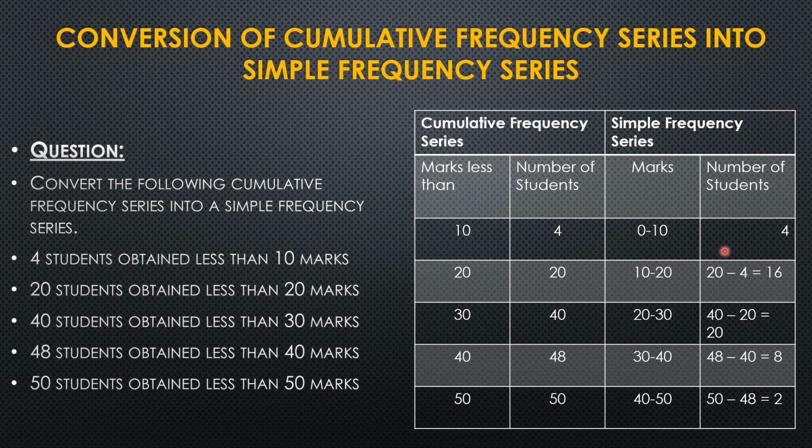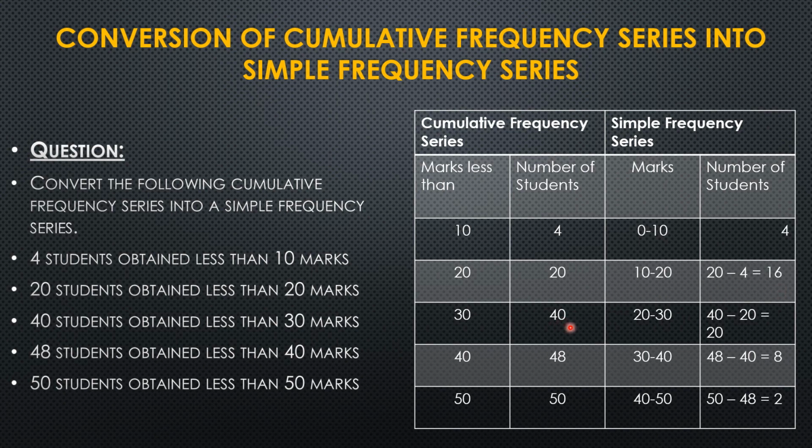Now coming to converting these cumulative frequencies into simple frequencies. When we are converting cumulative into simple, the first one will be as it is, so 4 is written over here. Now coming to the marks less than 20, obtained by 20 students. Here we will subtract the previous frequency, that is 20 minus 4, 16, which is the simple frequency of the second class interval.